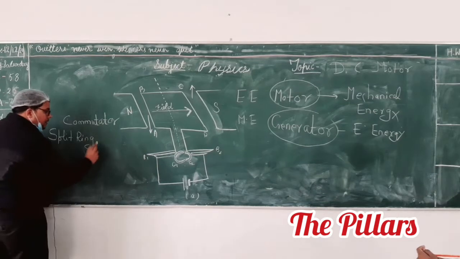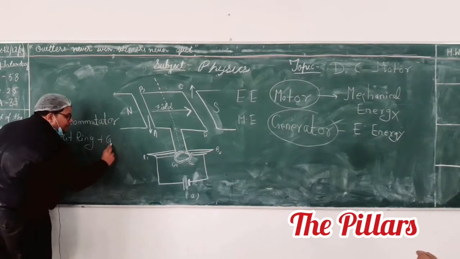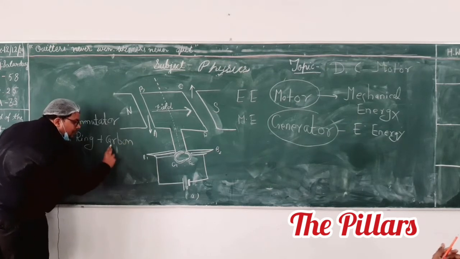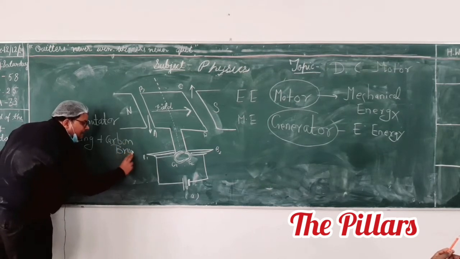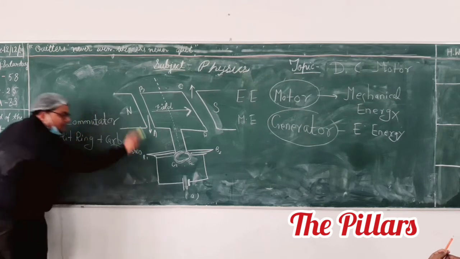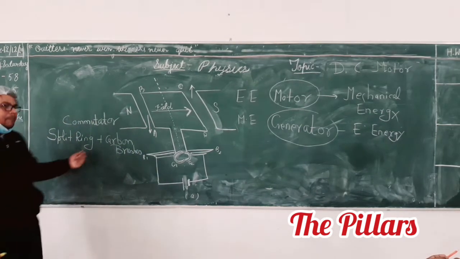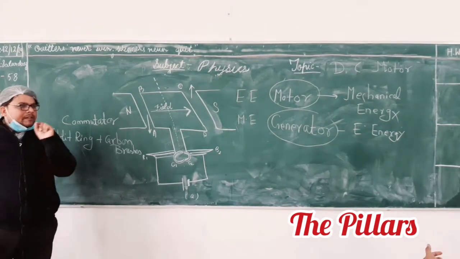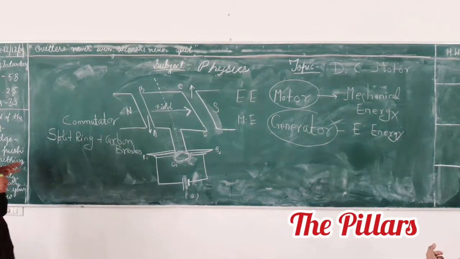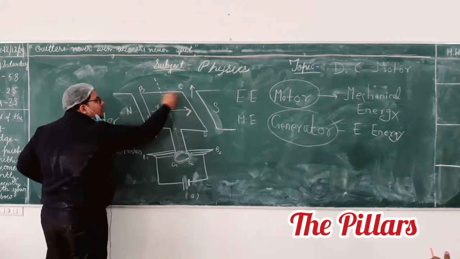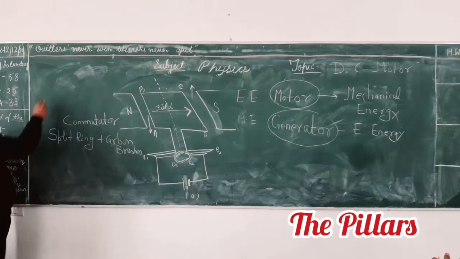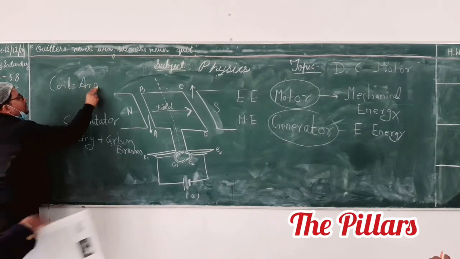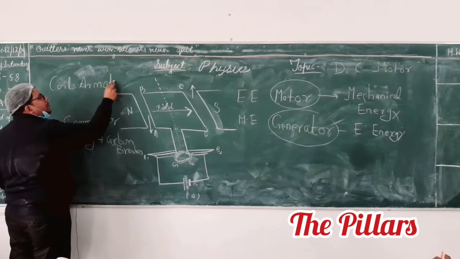Plus your carbon brushes. Basically, they are made of graphite. Earlier, they used to use metallic brushes, but now they are using carbon brushes. There is a very specific reason for that, I will tell. This coil is called the armature. Is it okay? This is called your armature.